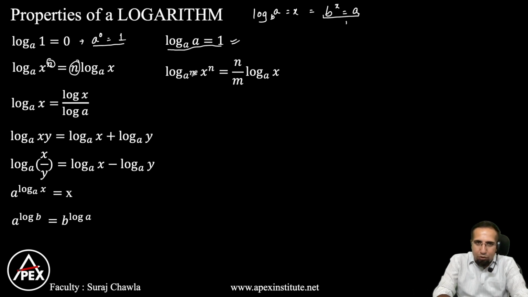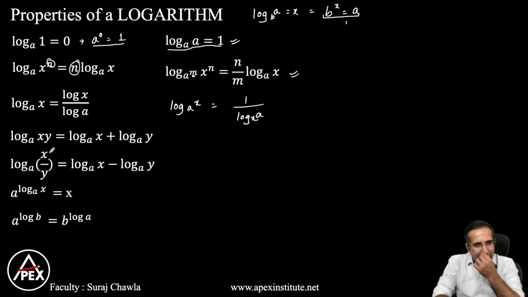Similarly, if there's a power to the base a to the power m and x to the power n, then this becomes n by m log x to the base a. This is also a very important concept that we are using in a lot of questions in CAT. Similarly, if I have log x to the base a, that can be written as log x by log a. And one more formula we can attach to this is, if I have log x to the base a, and if I want to change the base, this can be written as 1 by log a to the base x.